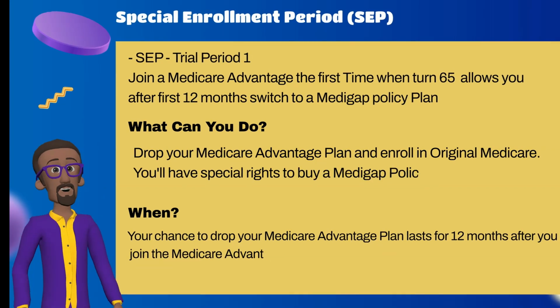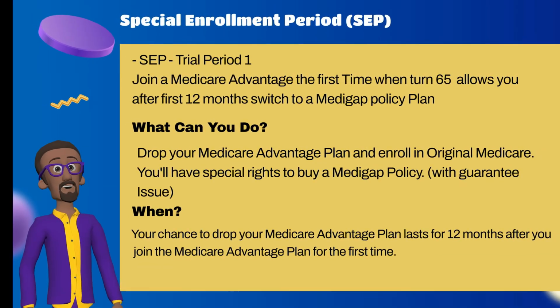SEP. Trial Period 1. You joined a Medicare Advantage plan the first time when you turned 65, and within the first 12 months you want to switch to a Medigap policy. What can you do? Drop your Medicare Advantage plan and enroll in original Medicare. You'll have special rights to buy a Medigap policy with guarantee issue. When? Your chance to drop your Medicare Advantage plan lasts for 12 months after you join the Medicare Advantage plan for the first time.